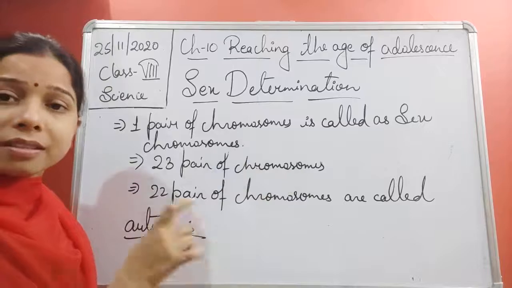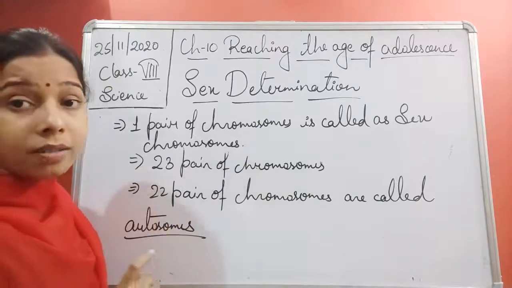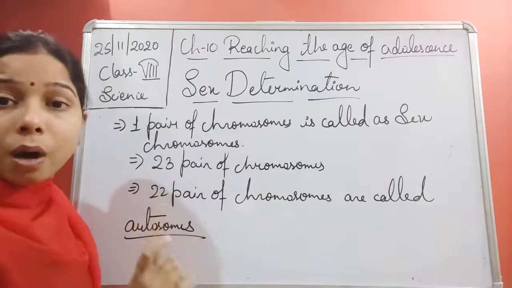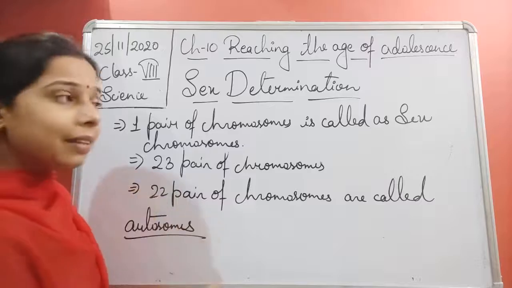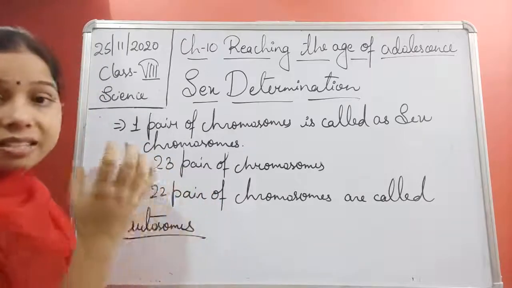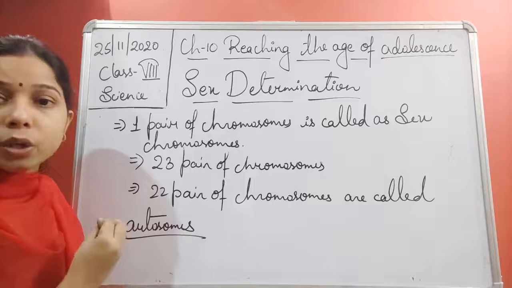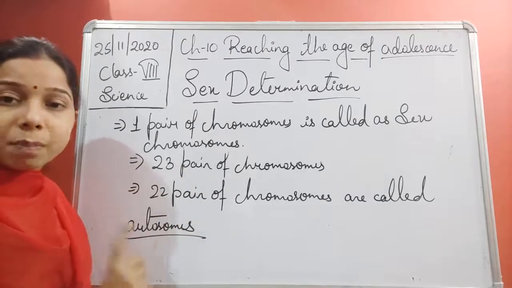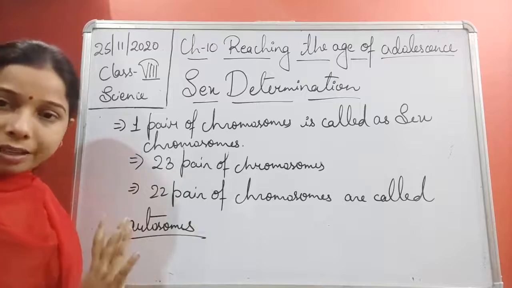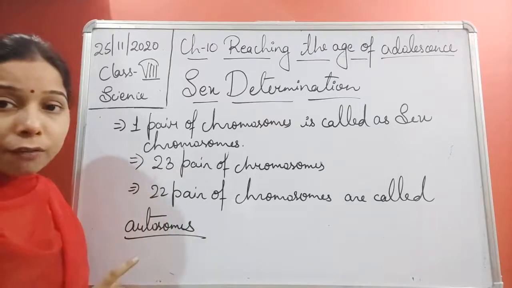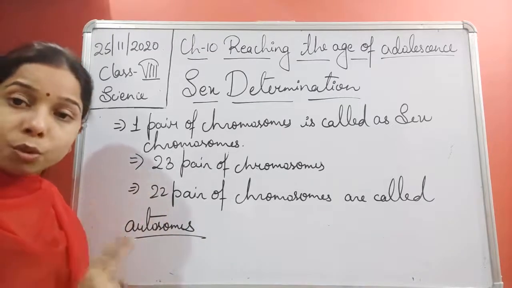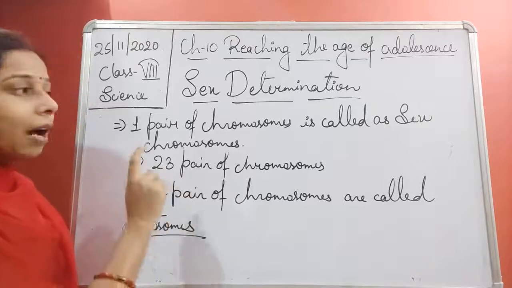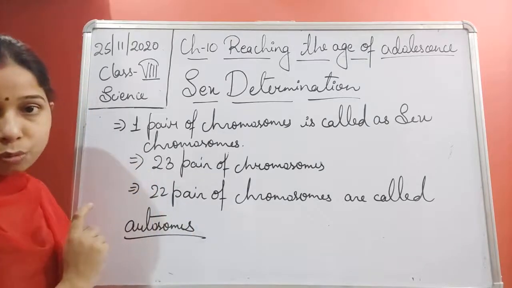Why is it known as the sex chromosome, students? Because it explains the gender. This is the chromosome pair that decides the gender of a person. So 23 pairs are there, 22 pairs are autosomes and one pair is the sex chromosome.